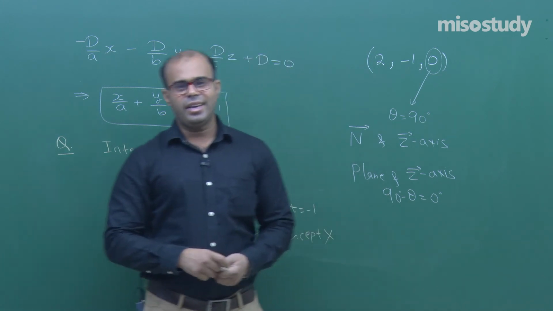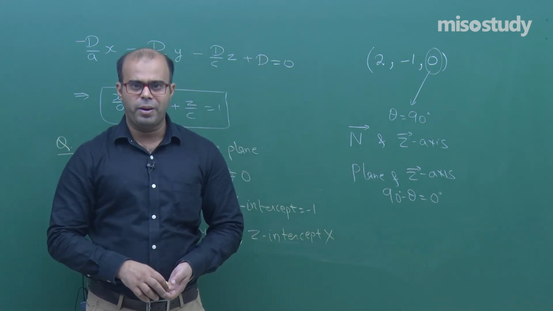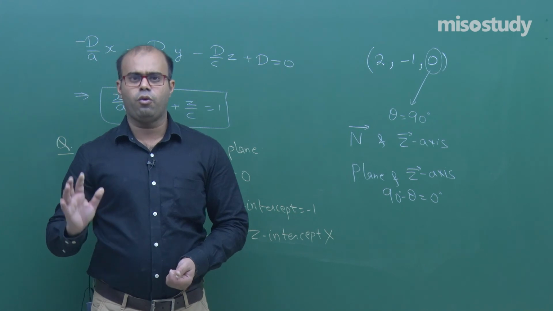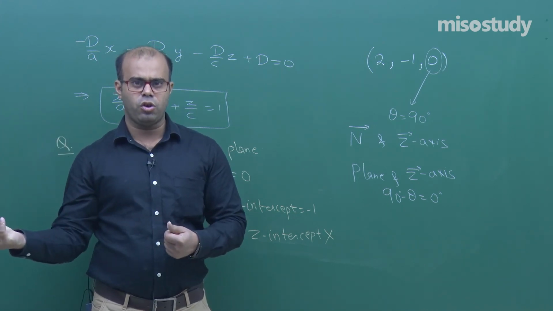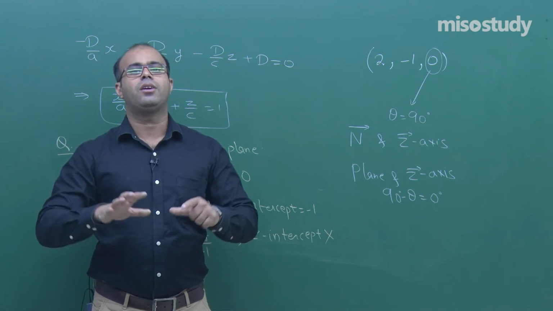Okay students, in the next class we will study more about planes and lines. So these are the 4 forms, including one form which we studied in the previous lecture also, and 3 forms here, to find the equation of a plane.